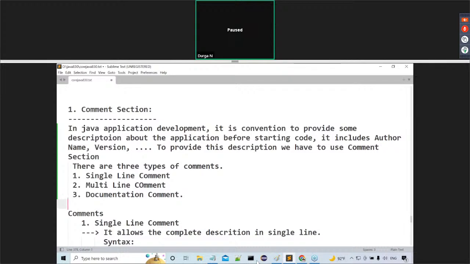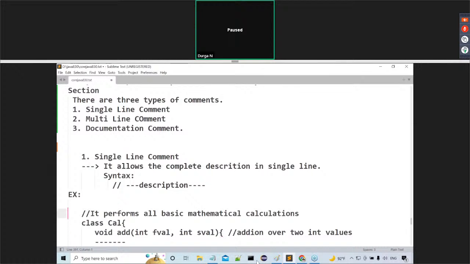Okay, fine. Then immediately we started with what? No, single line comment. Already we started. What exact information did I give about the single line comment? Observe carefully. It allows the total description in a single line. That's the meaning of a single line comment.